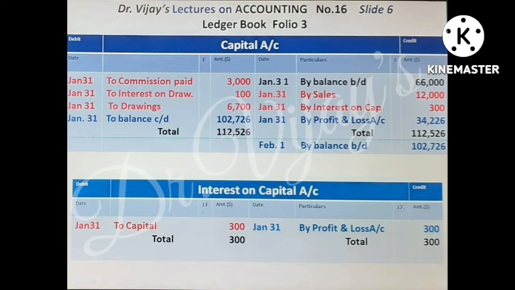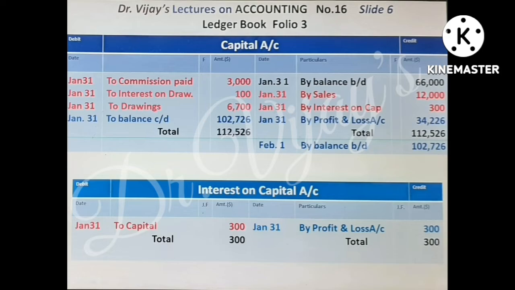Second is interest on drawings, $100. The adjusting entry for interest on drawings is capital account debtor to interest on drawings. Interest on drawings is an assumed income, so credited. The posting in capital account is to interest on drawings, $100. The next is